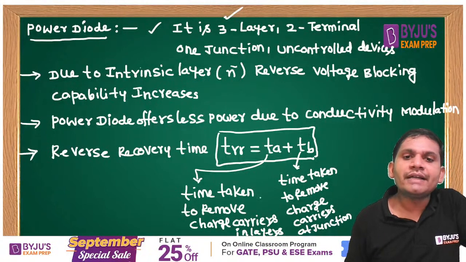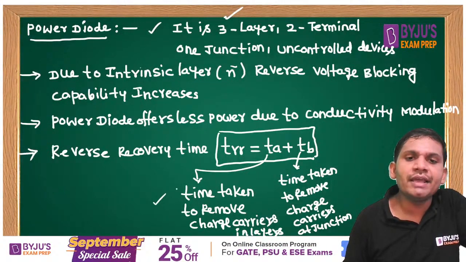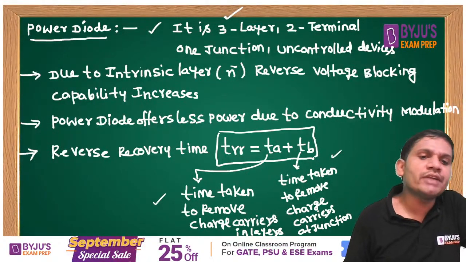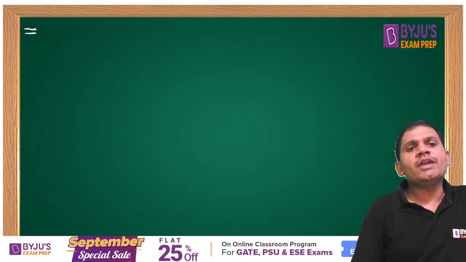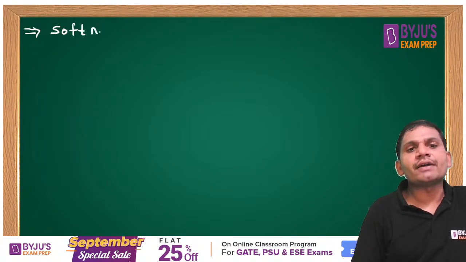The time taken to remove charge carriers in layers, and this is the time taken to remove charge carriers at the junction. Then you can define one more factor here, the softness factor. For a diode, what is the softness factor?